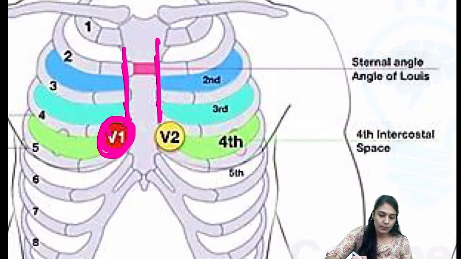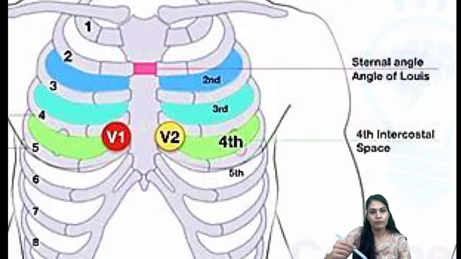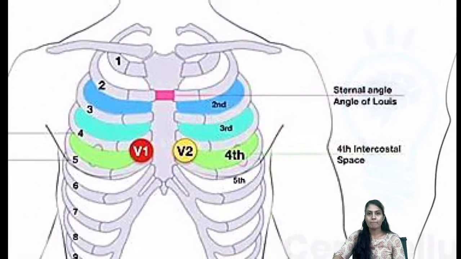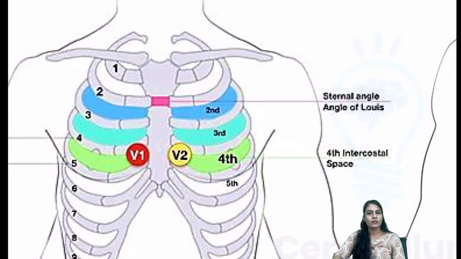At the fourth intercostal space we are going to attach two leads, that is V1 and V2. V3 is in between V2 and V4. All the other leads, that is V4, V5, V6, are going to be attached on the fifth intercostal space. Okay, and the sternal angle or angle of Lewis we are going to take.